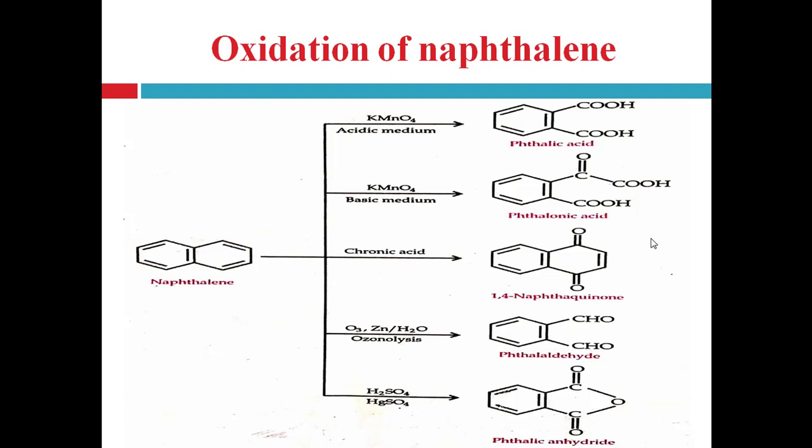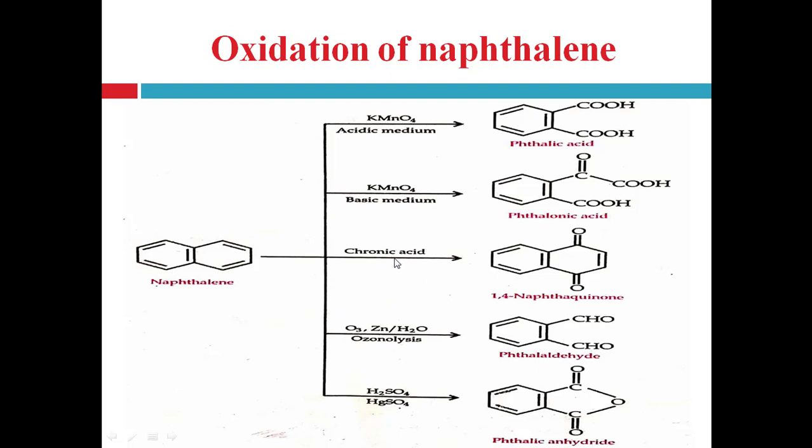So oxidation in presence of KMnO4 produces different products according to the reaction medium. In acidic medium, oxidation with KMnO4 forms the phthalic acid, and in basic medium, oxidation of naphthalene with KMnO4 forms the phthalonic acid.